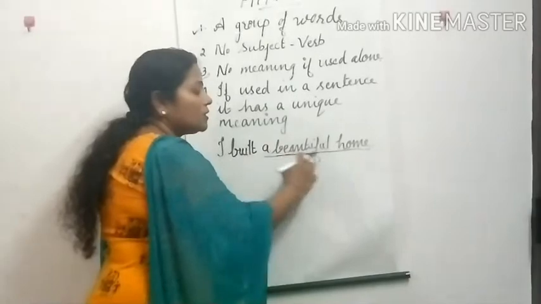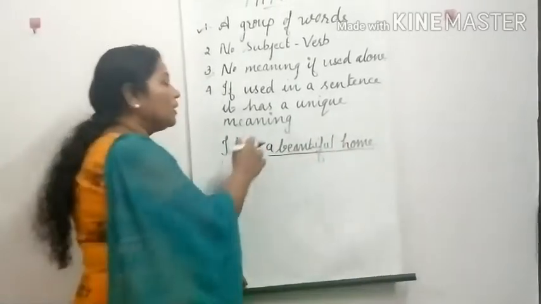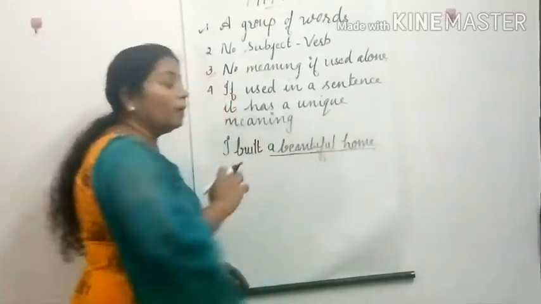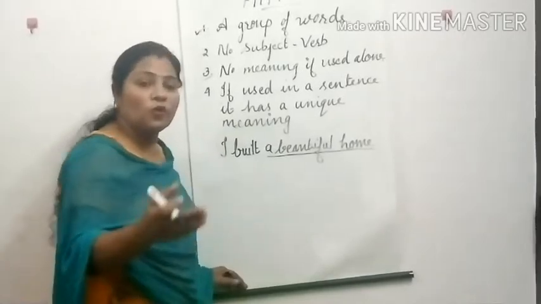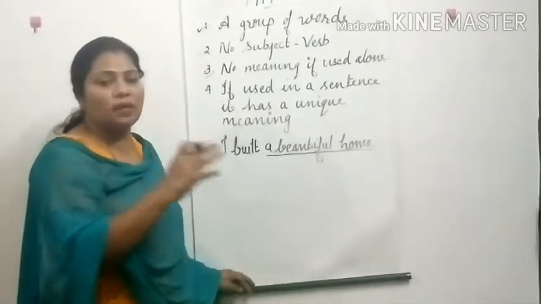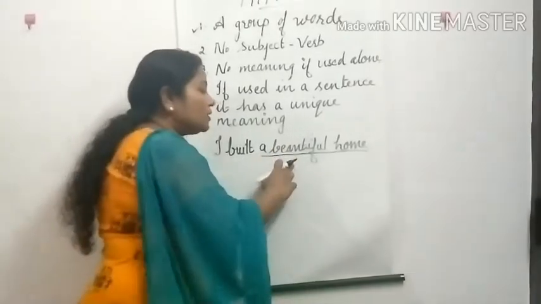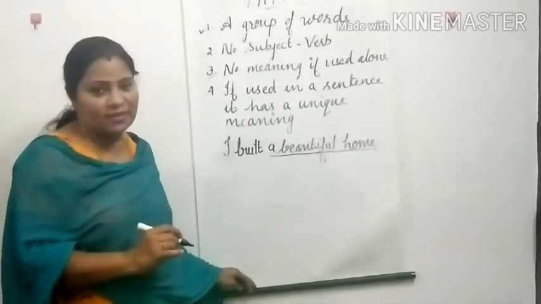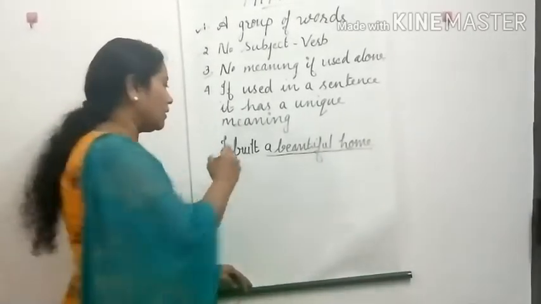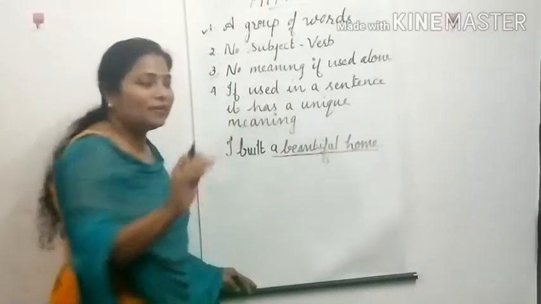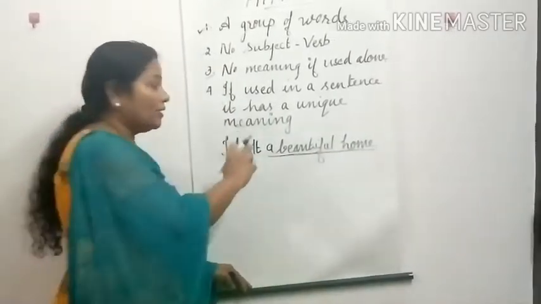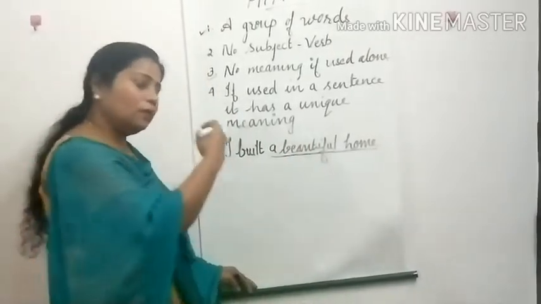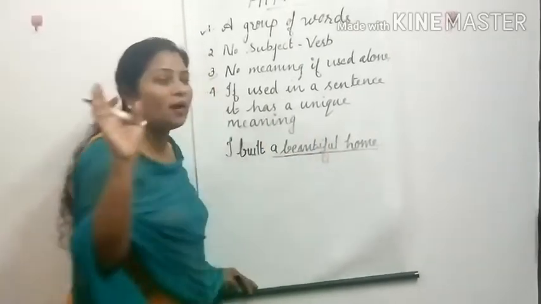And if used alone, it has no meaning, but with other words, if it is joined with a subject and verb, then it will have a complete meaning. I built a beautiful home. Ippana ningalku ayinnulla oru complete artham kittunnathu. So this underlined group of words is called a phrase. Idanana phrase nu parayana. But if it is like this, then it's called a sentence and it has a complete meaning.